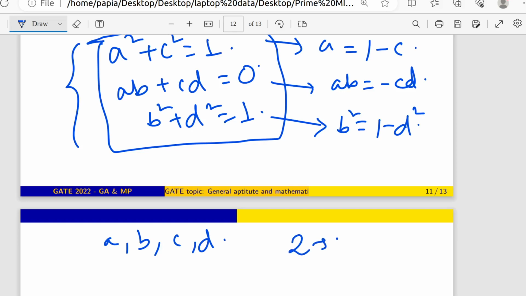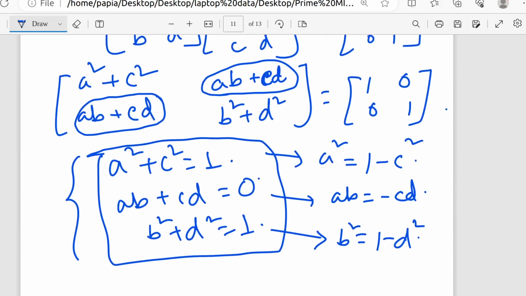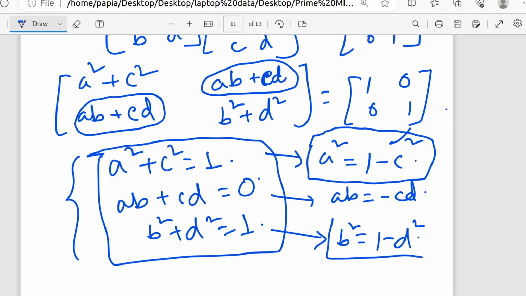Let me check at first how many independent variables there will be. First of all, A square equals to 1 minus C square. That means if I can get the knowledge of C, I can get A. That is correct. From this, you can see B square equals to 1 minus D square.